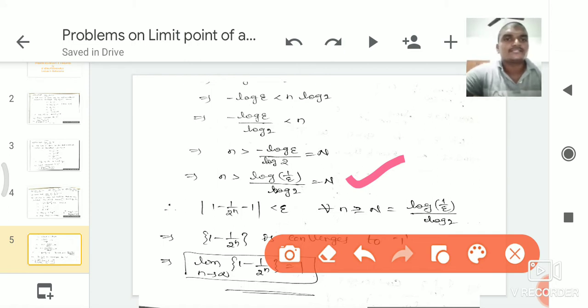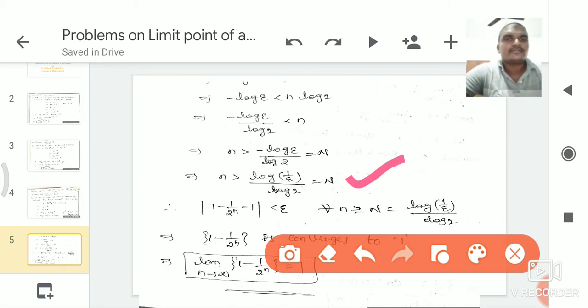If we take epsilon equal to 0.1, log 10 base 10 must be 1. 1 by log 2 is also a 0 point something value. So 1 by 0 point something is nothing but it is also a natural number. So if there is a natural number, then the given sequence converges.